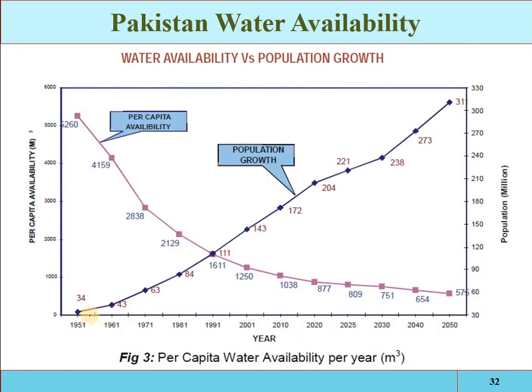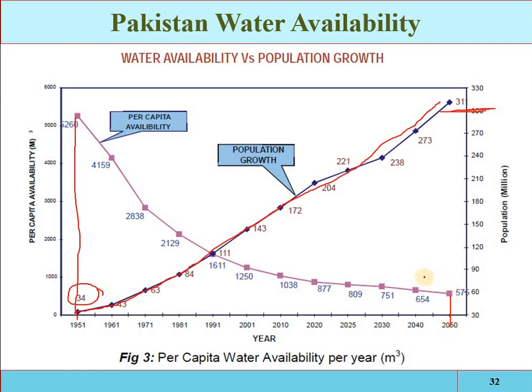Look at this curve, that is the population. At that time the population was 34 million. Now the population is increasing. By 2050 the population will be more than 300 million, and then the water availability will be less than almost 600 cubic meters per head per year.